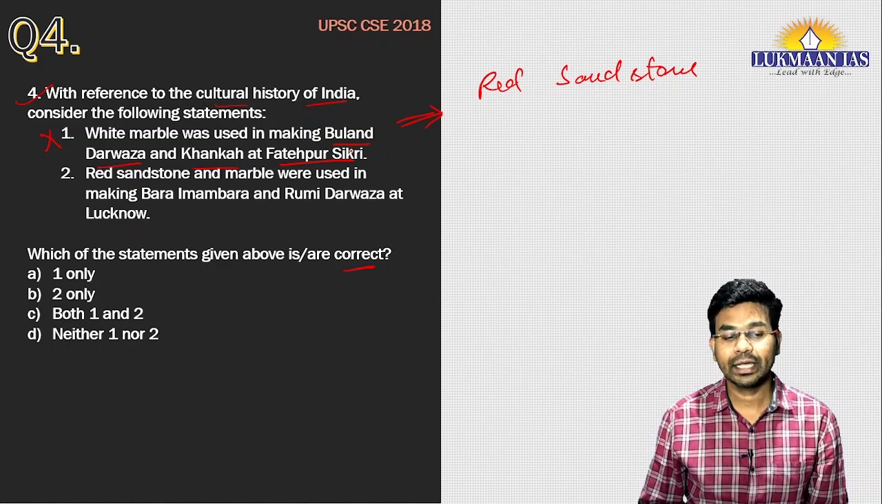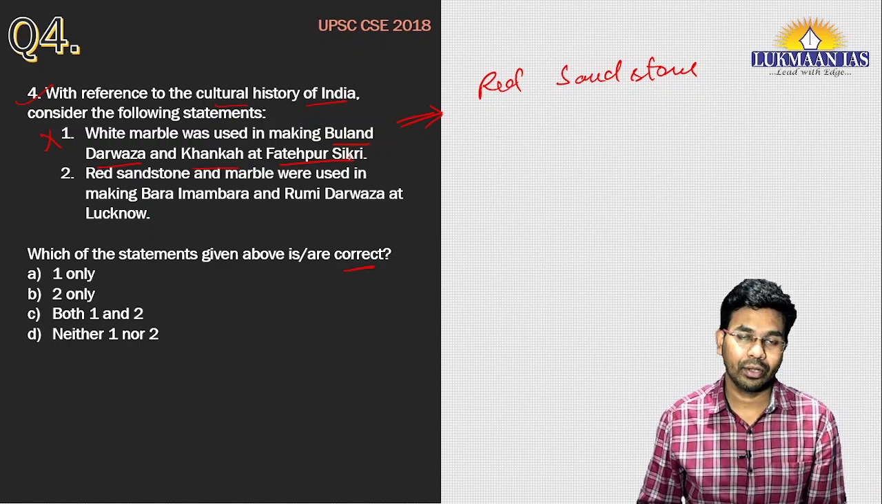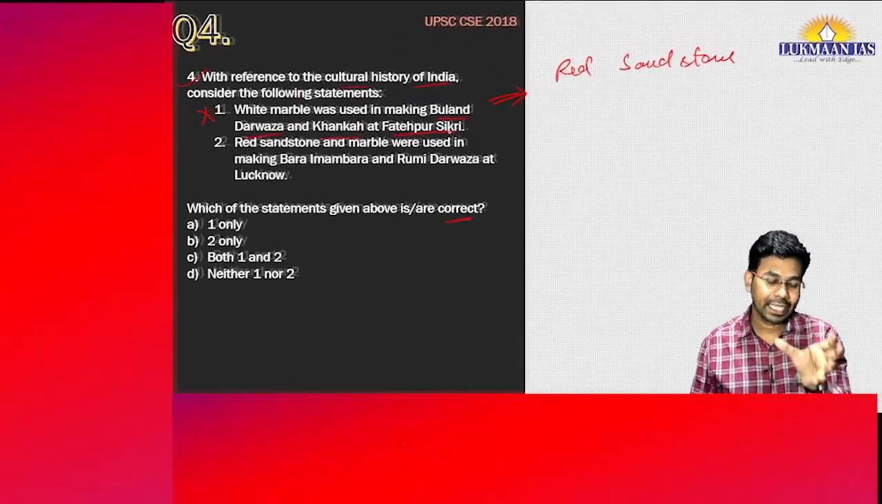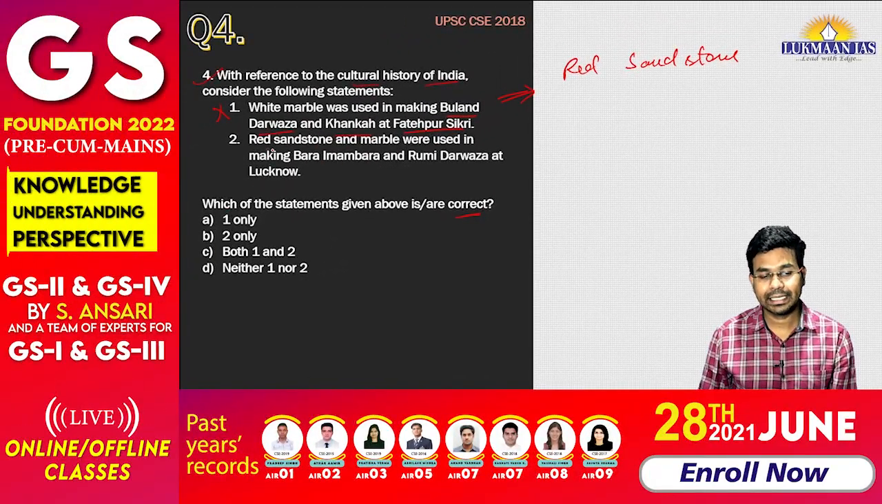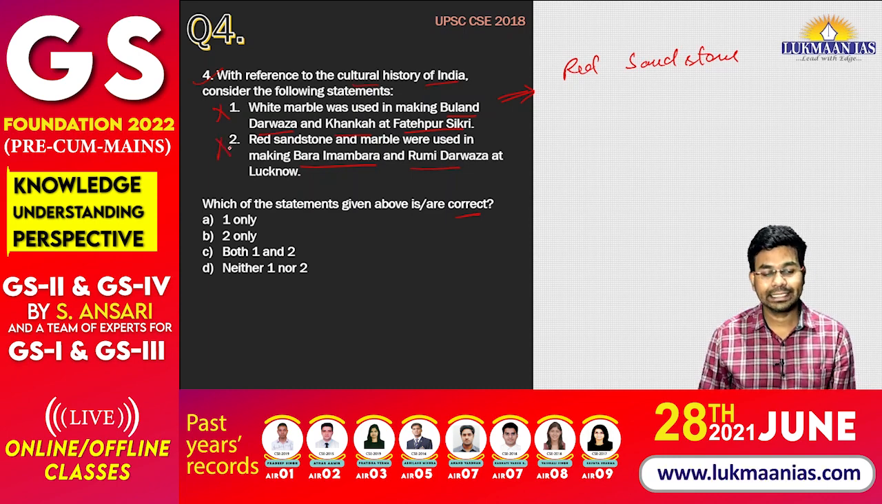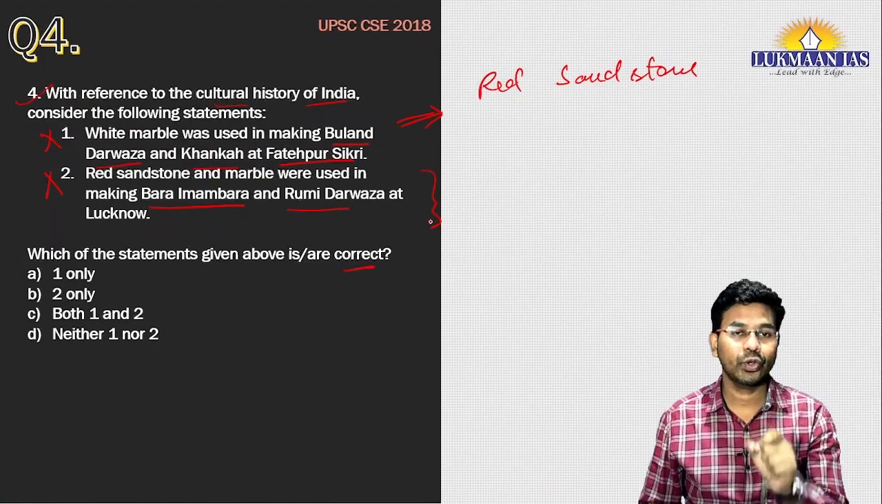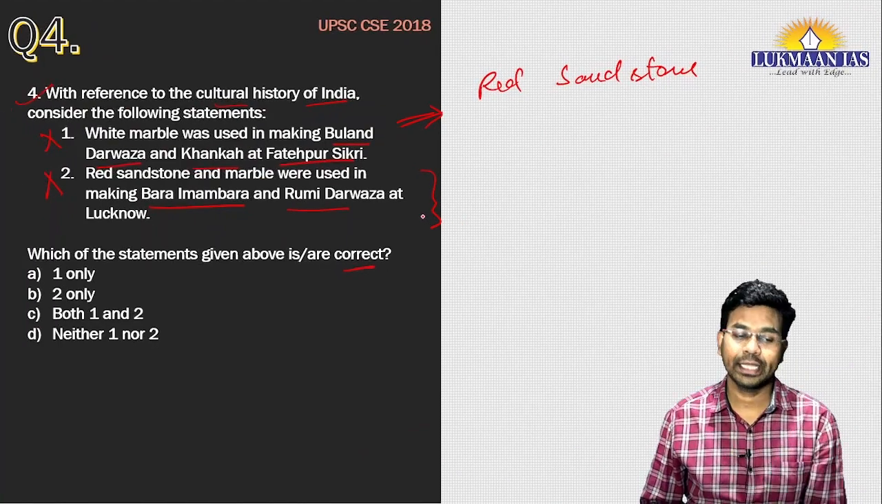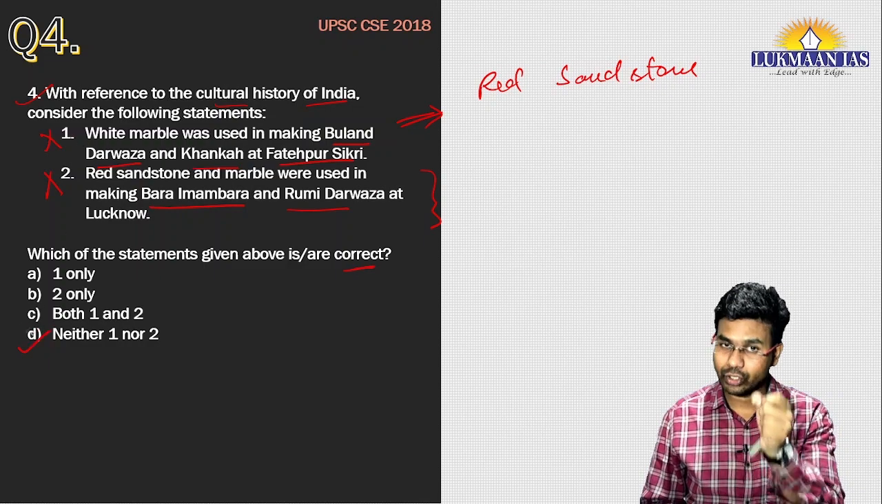Buland Darwaza was made by Akbar. We will discuss it in detail, but first let us find out the answer. The second statement says, red sandstone and marble was used in making Bara Imambara and Rumi Darwaza at Lucknow. Again this statement is incorrect, because neither red sandstone nor marble was used in making Bara Imambara and Rumi Darwaza. So both statements are incorrect. The correct answer for this question is option D.